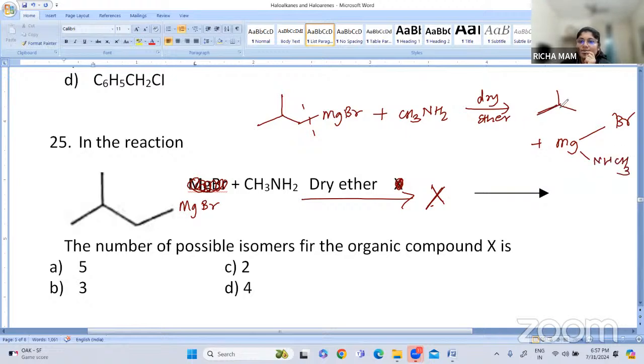So the compound is the isopropyl compound.